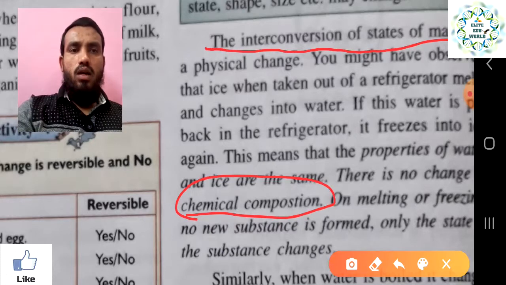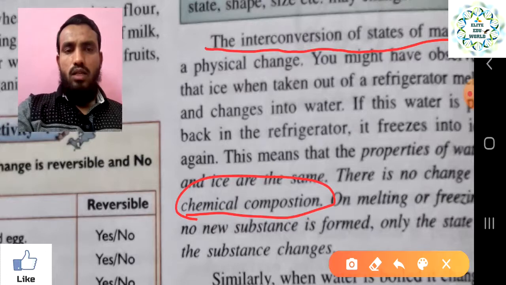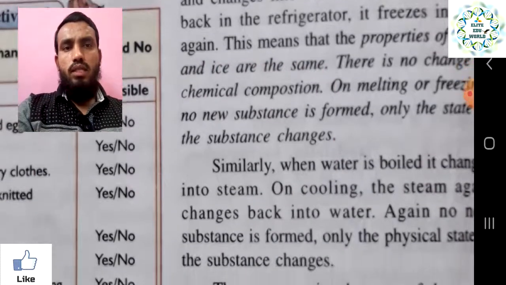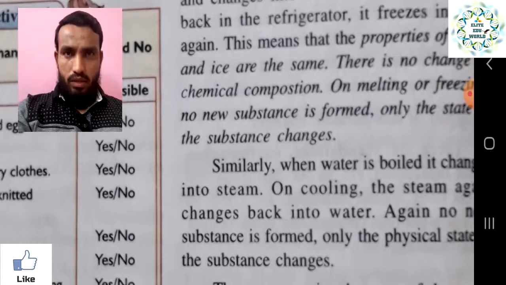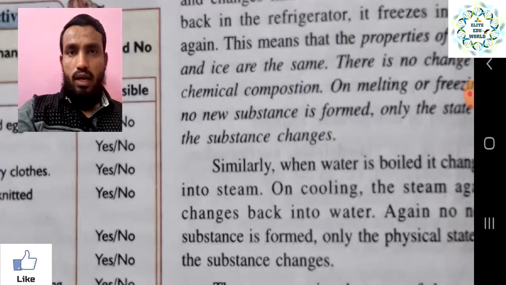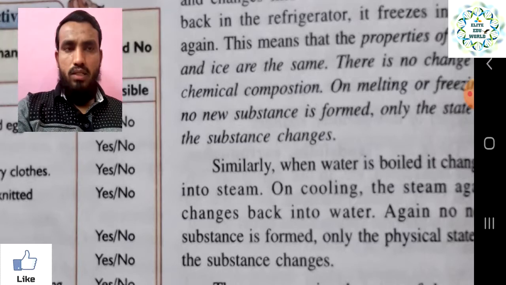It is also said that only the state is changing. So these are some points to keep in mind about how the changes are happening. It is not giving you a new substance, it is not a permanent change, it is a temporary change, and the properties are not going to be changed. Those are a few characteristics on the basis of which we can classify physical and chemical change.